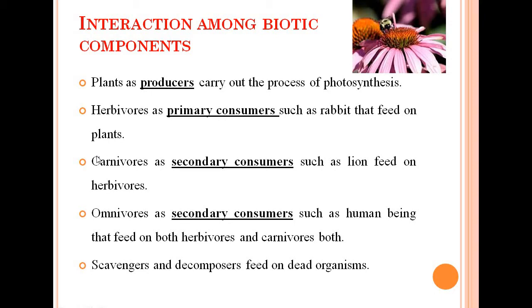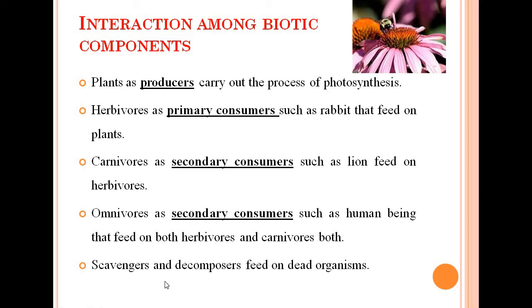Now the another category of the animal is the omnivores. Omnivores are also called as the secondary consumers, such as human beings, bear. These are known as the omnivores that feed on both herbivores and carnivores. Means they feed on plants as well as flesh of other animals. So if they are feeding on the plants, they are called herbivores, and if they are eating the flesh of other animals, they are known as carnivores. For example, as I have told you earlier, the human being, we ourselves, as well as bear.